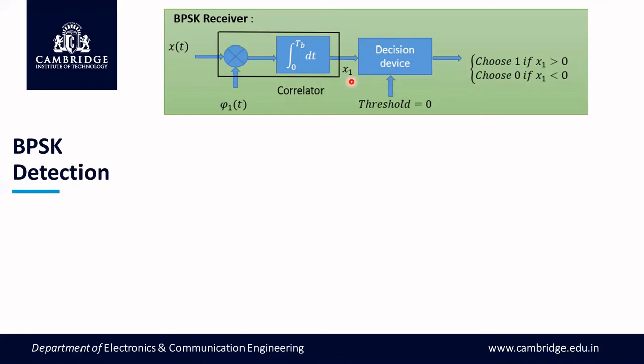But because of the noise added to the transmitted signal, this x1 value will not be exactly equal to root Eb. It will be some other value. But we always look at the polarity of x1. If x1 is positive, go in favor of symbol 1. If x1 is negative, go in favor of symbol 0. That's why we compare x1 with this zero threshold, to check whether it is positive or negative. If x1 is greater than 0, choose 1. If less than 0, choose 0.